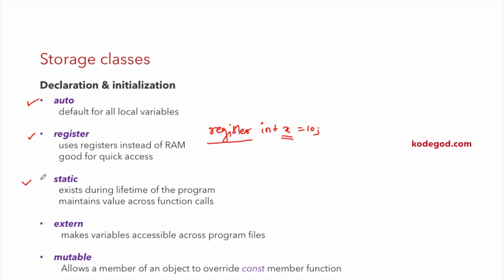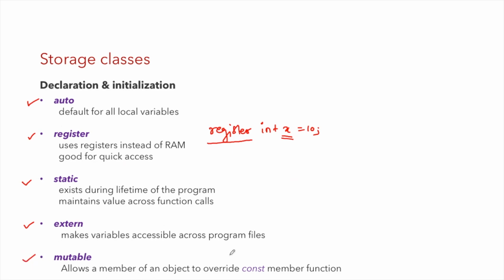Then we have static. So static exists during lifetime of the program, maintains value across all the functions. So whenever you define a variable of storage class type static, that variable will maintain its value throughout the program and across all the functions. Then we have extern. There could be a case wherein your program is not a single file but spread across multiple files. In that case you can use an extern variable, and that extern variable can be referred from any other file. And the final type is mutable.